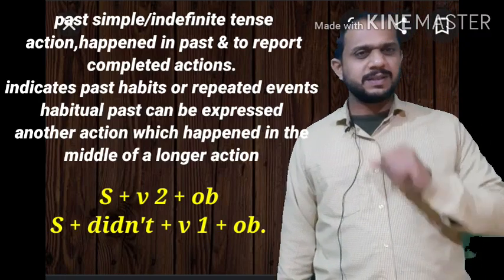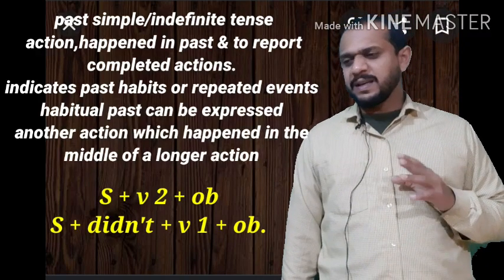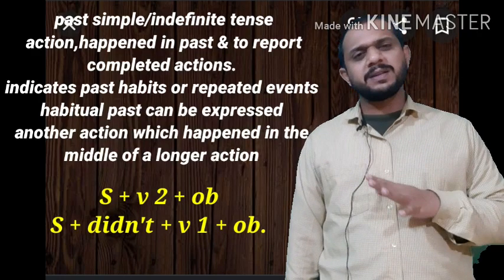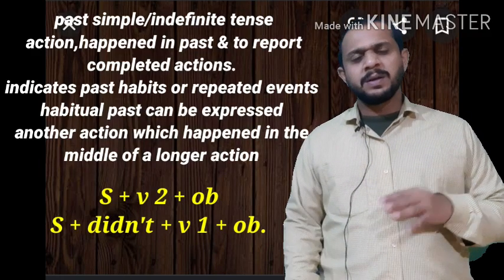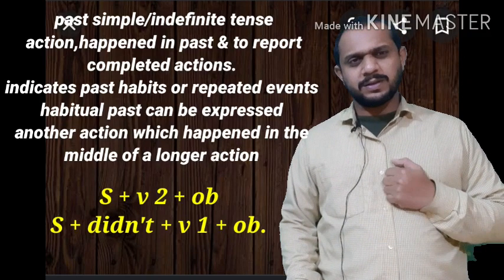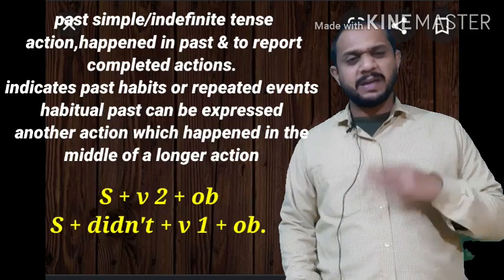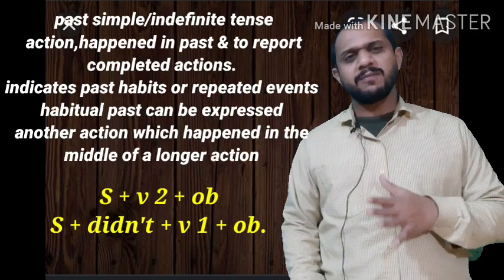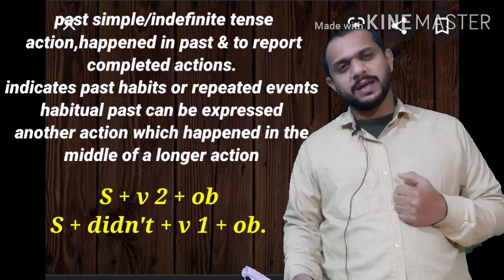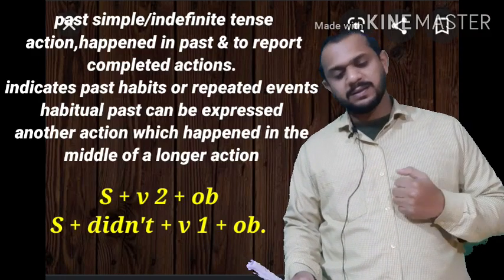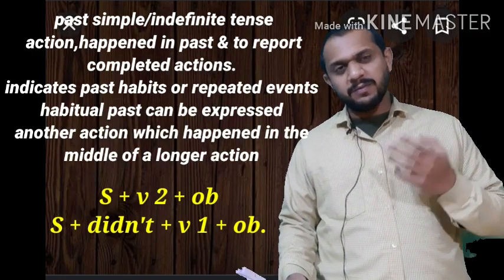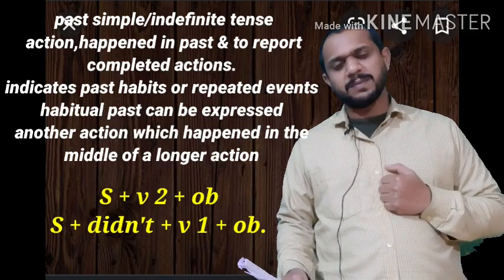Okay, simple past. What about the simple past? In simple past, we have done something in the past. Something happened in the past. Okay, and we have given time also with this tense. Sometimes we have given time, and sometimes we have to find out the time from context. So simple past means an action that happened in the past, and reports a completed action, with a time adverb given with simple past.